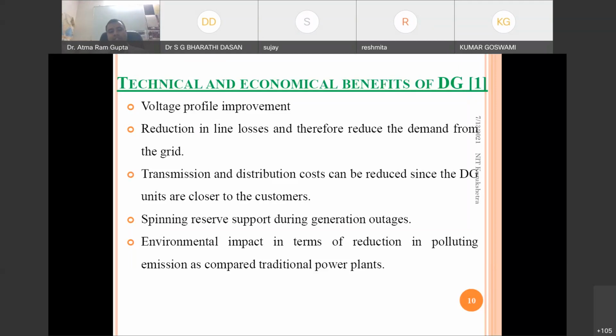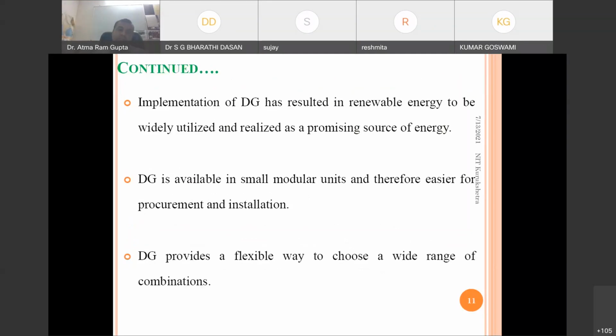Next is spinning reserve support during generation outage. Then the environmental impact: basically, renewable energy based allocation will reduce pollution compared to our traditional power plants like coal based power plants.